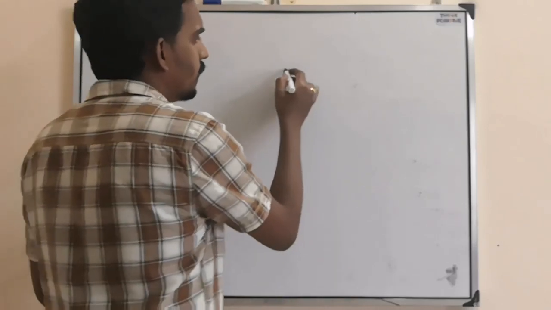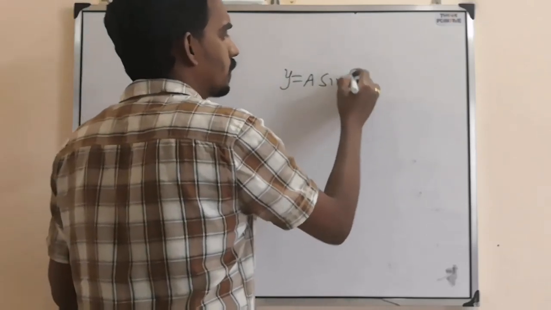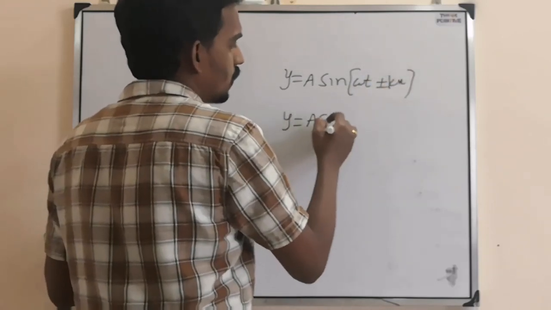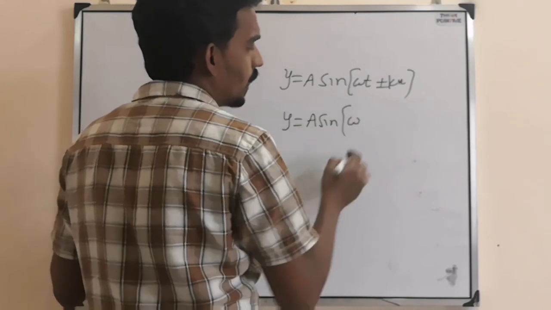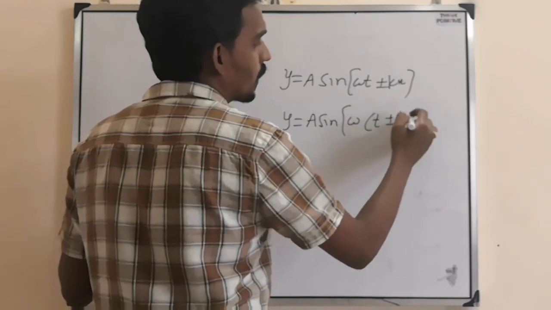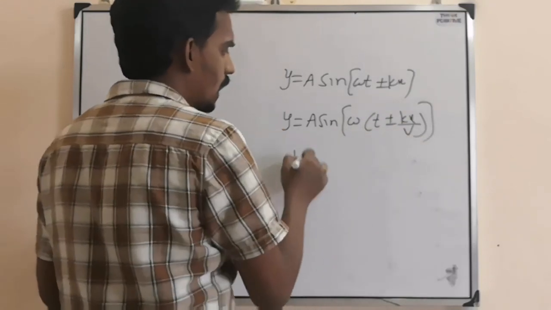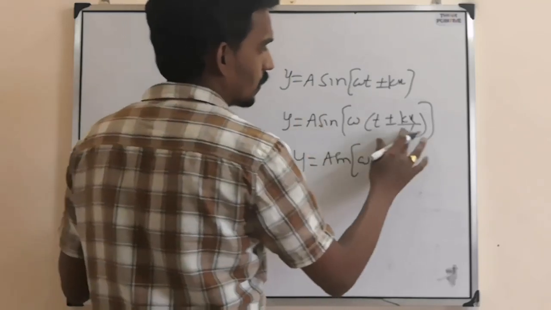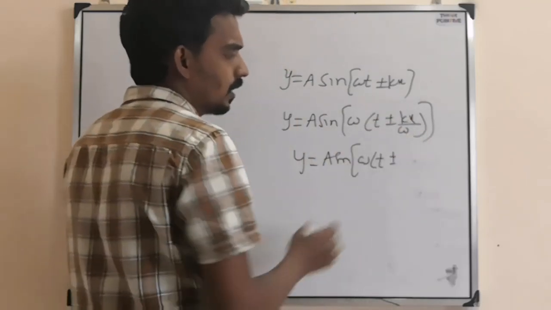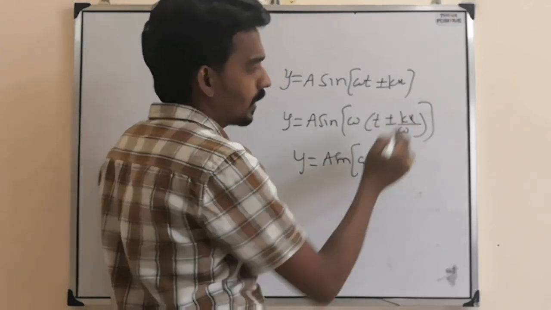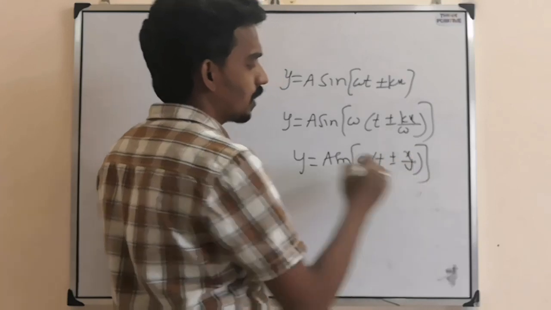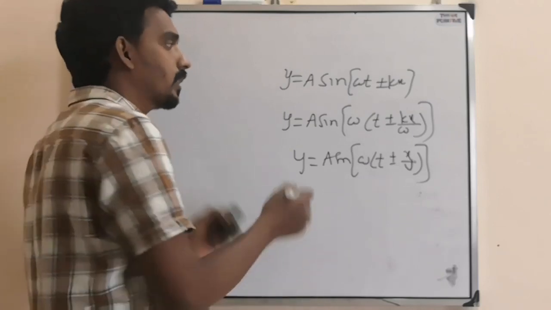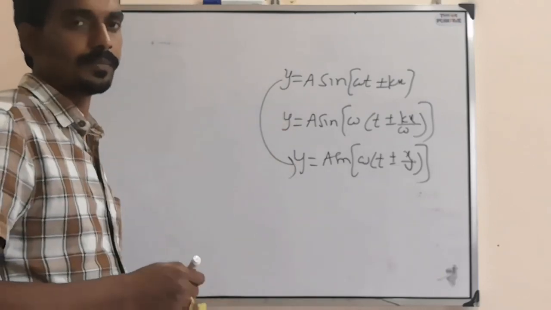Now, when you consider a wave equation, that is y equals a sin(omega t plus or minus kx), as I said. The same equation you can also write like this: if you take omega common, t plus or minus kx by v, or y equals a sin omega into (t plus or minus k by omega x). So omega by k is speed, k by omega is 1 by speed. Like this also you can write. So like that you can manipulate, or they may manipulate the original equation into some other form.